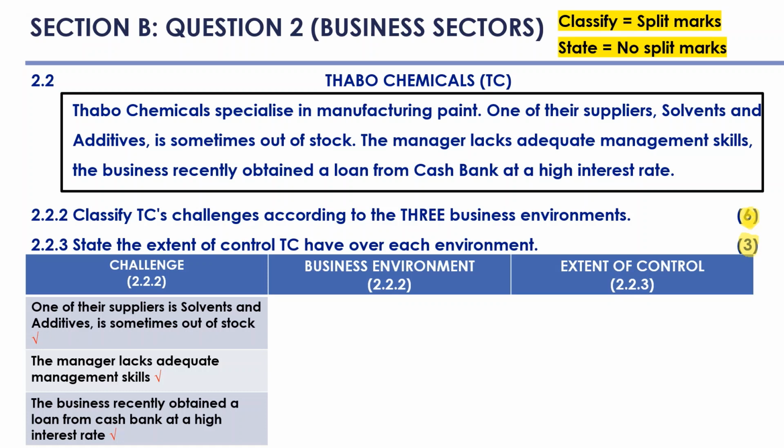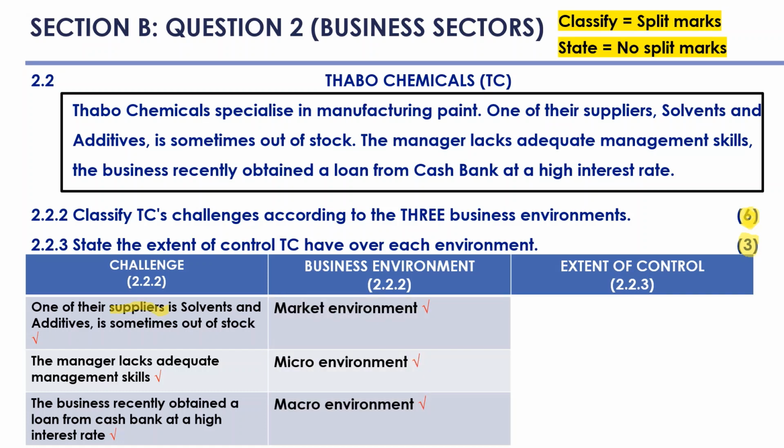If we look at the business environment, if we look at one of the suppliers as the first challenge, we know that the suppliers is a component of the market environment. If we look at the second answer, the manager lacks adequate management skills, we know that the manager is within the business, and this will then form part of the micro environment. And lastly, the business recently obtained a loan from Cash Bank at a high interest rate, and our focus words there are high interest rate, and we know that we cannot control the interest rate, so that would make this part of the macro environment.